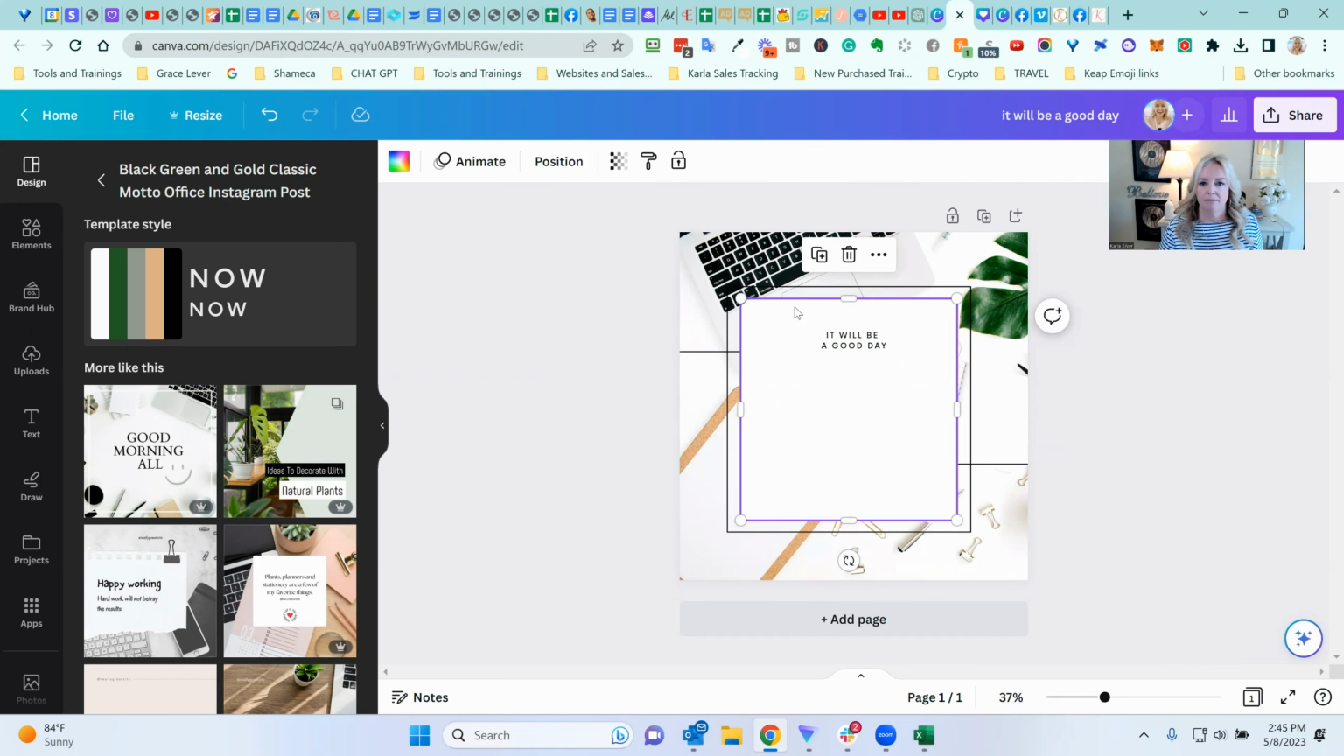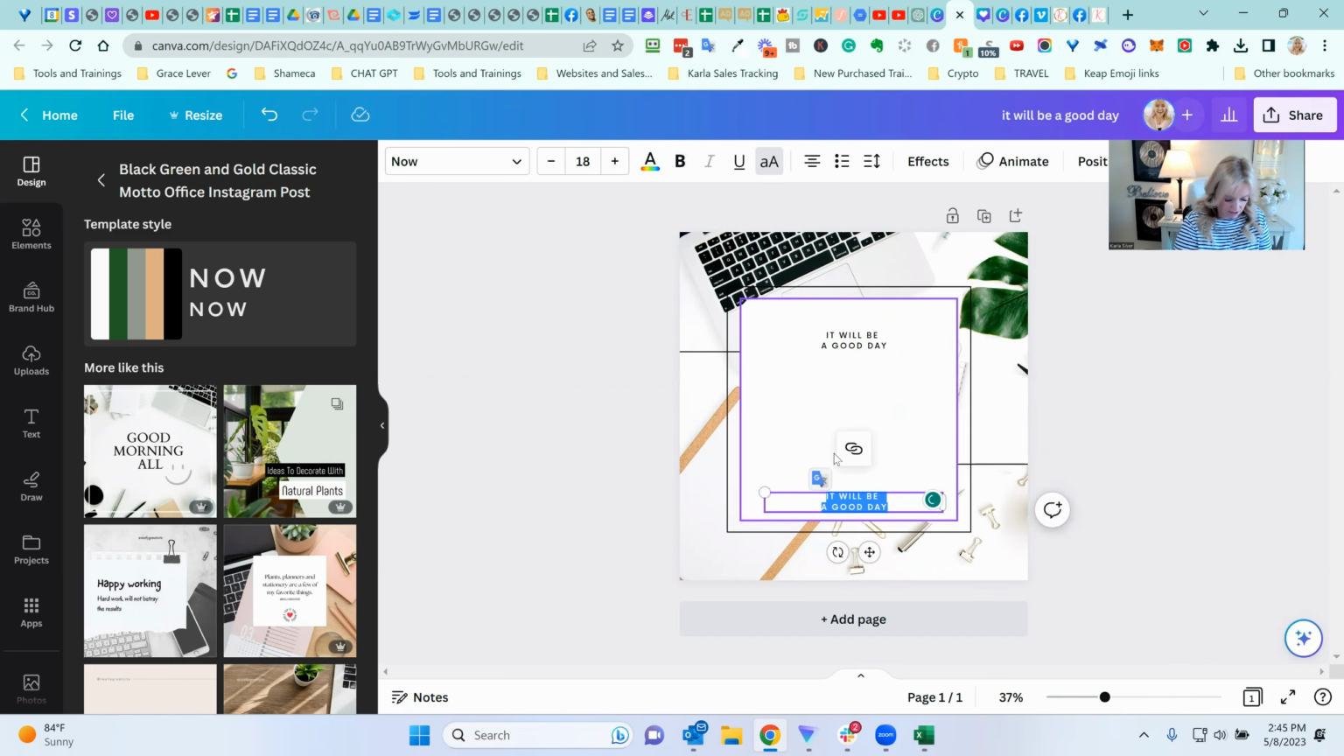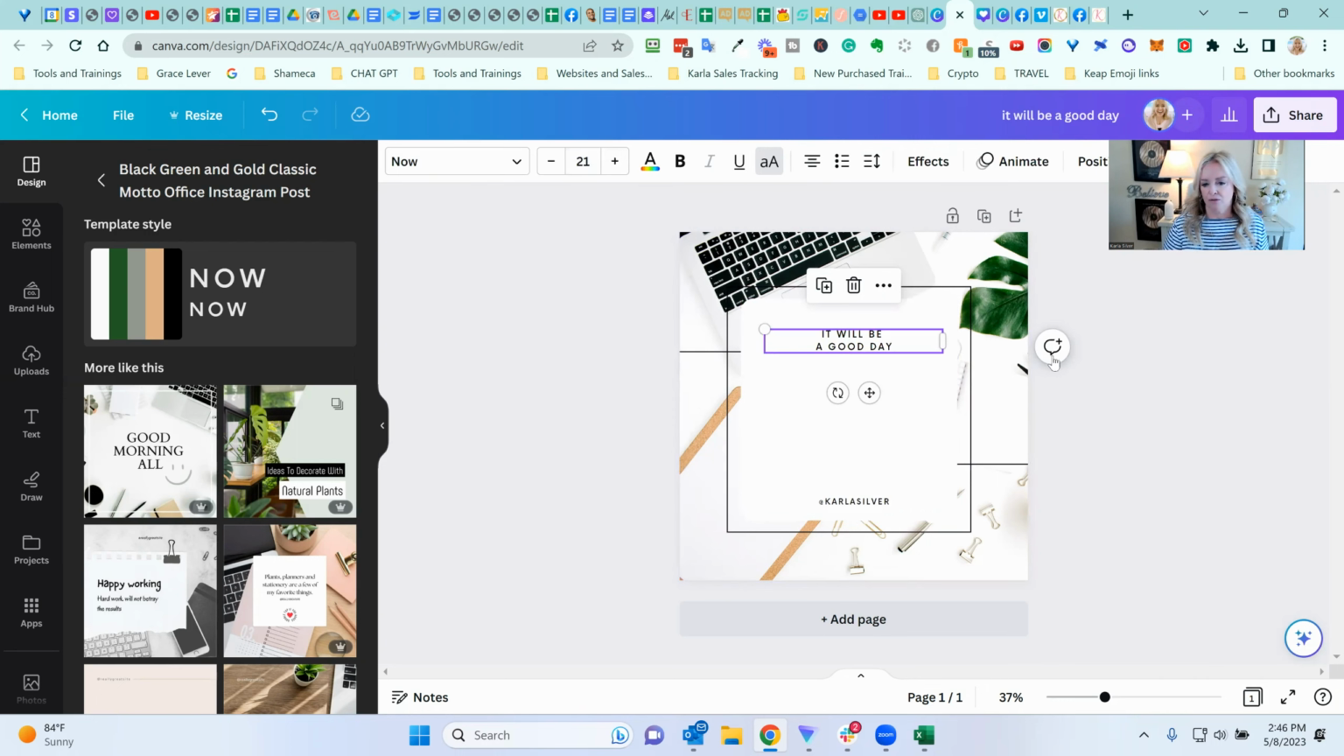And then I might put some personal branding on here, and you might want to do this too. I'm going to put my Instagram handle, Karla Silver. Perfect. Okay, got it. All right, so that looks funky, but don't worry about it. This is going to be a lot more words, so you want to give space for a lot more words.